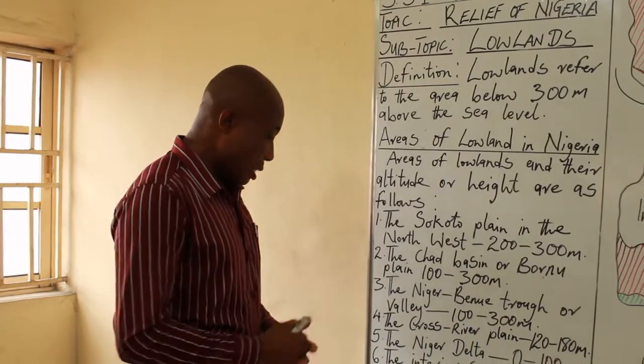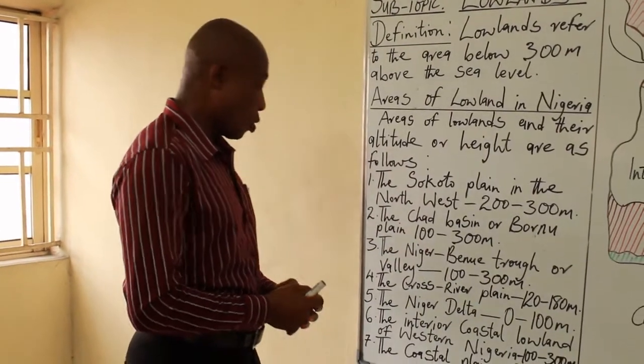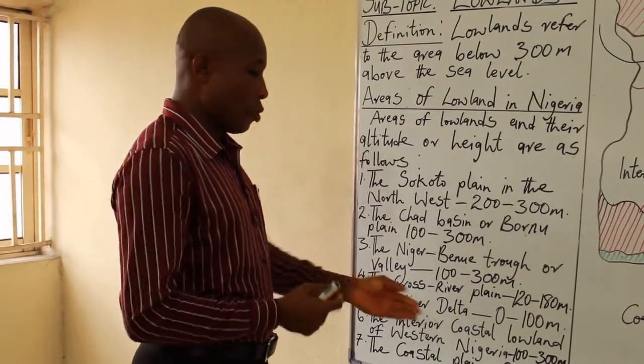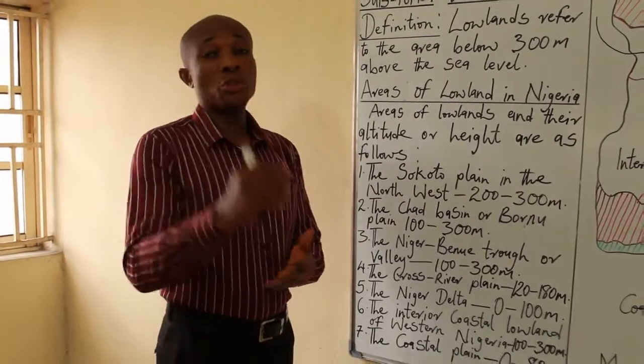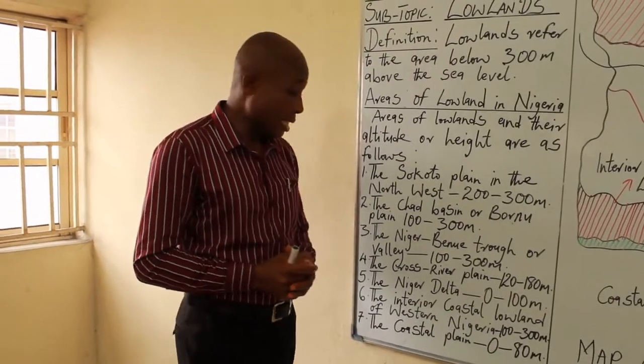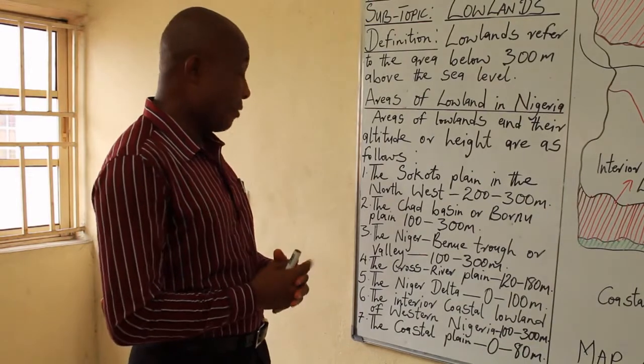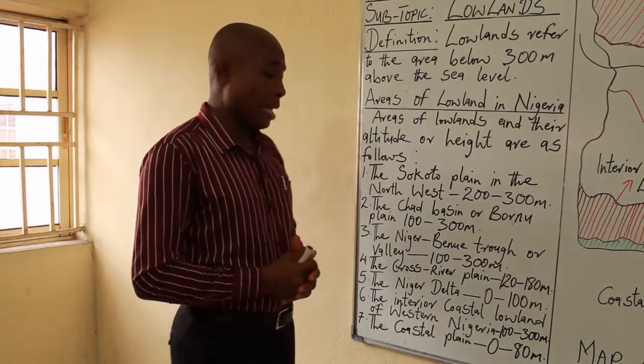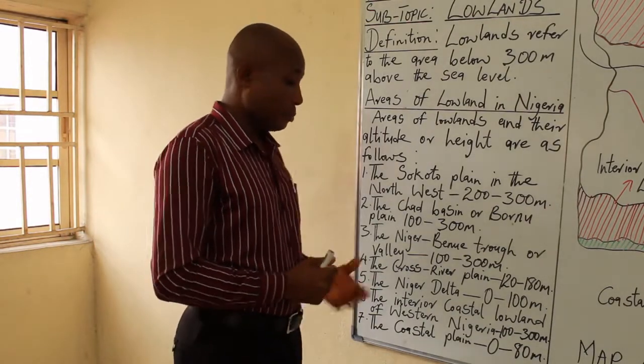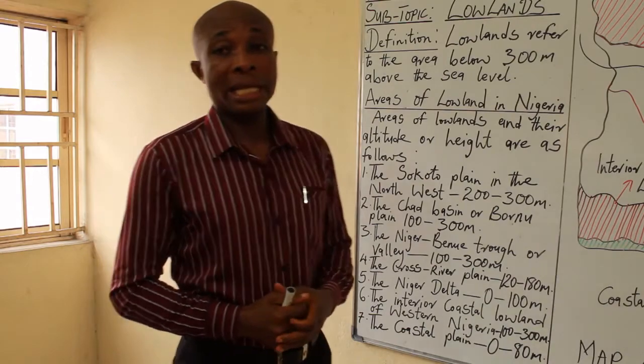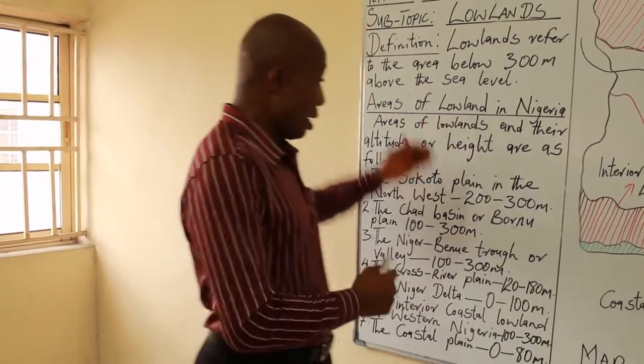Number 6, the interior coastal lowland of western Nigeria, with a height of 100 to 300 meters above the sea level. Then 7, and the last, the coastal plain, 0 to 80 meters above the sea level.